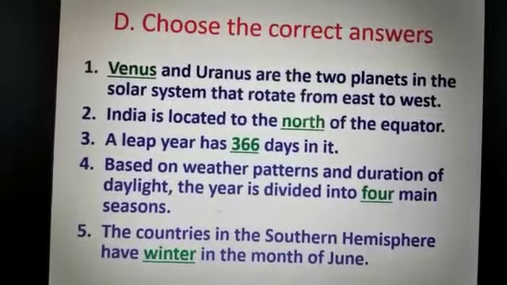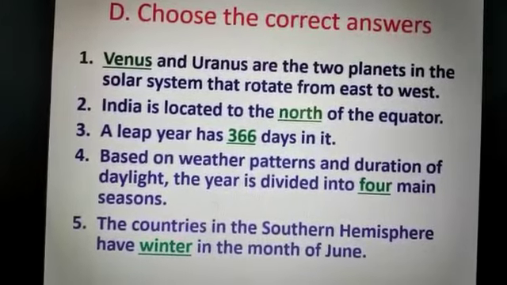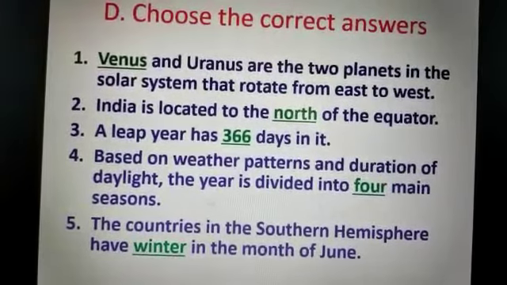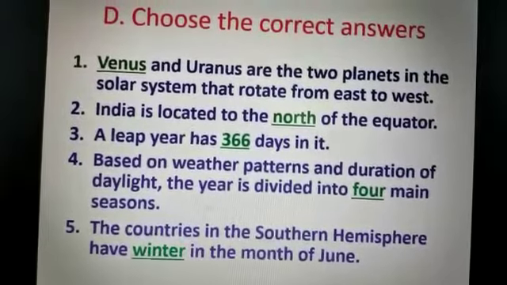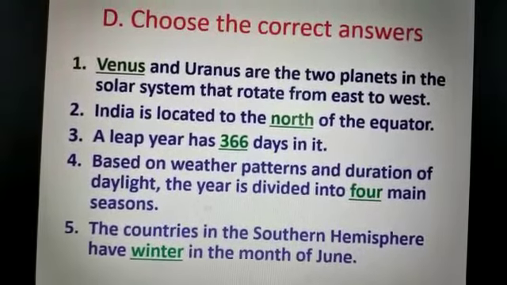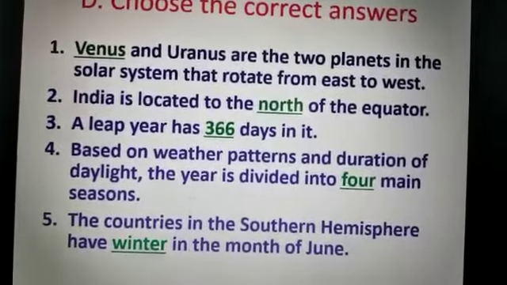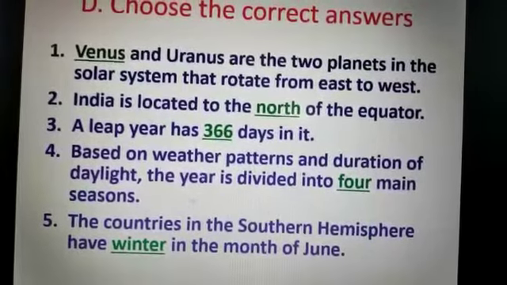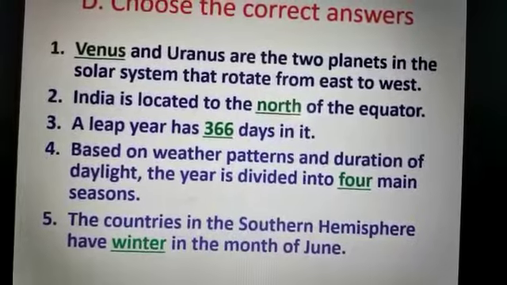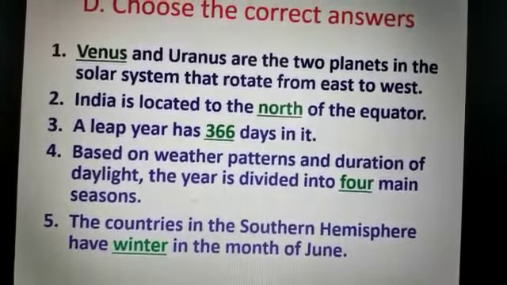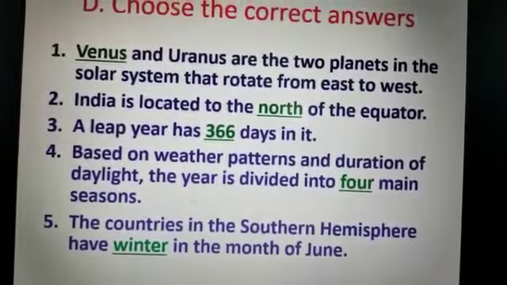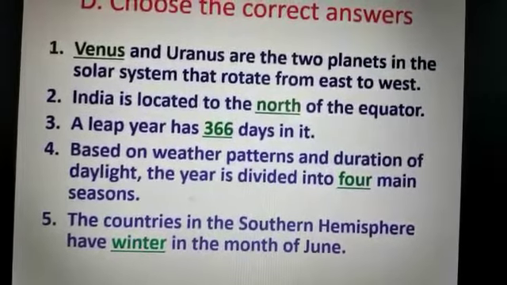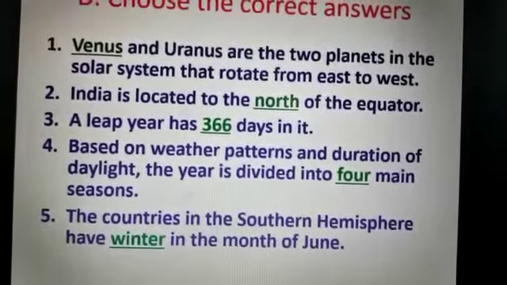Next, number 4. Based on weather patterns and duration of daylight, the year is divided into dash main seasons. Options are A. 3, B. 4, C. 5. The right option will be B, 4. So the sentence will be: based on weather patterns and duration of daylight, the year is divided into 4 main seasons.